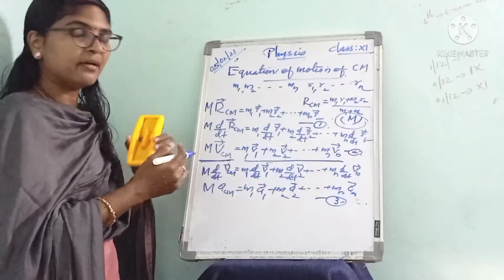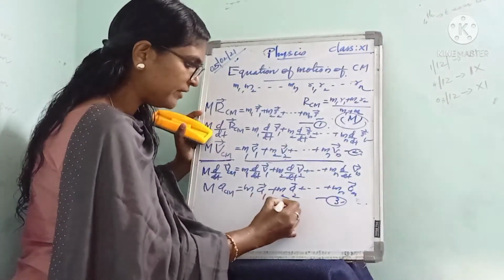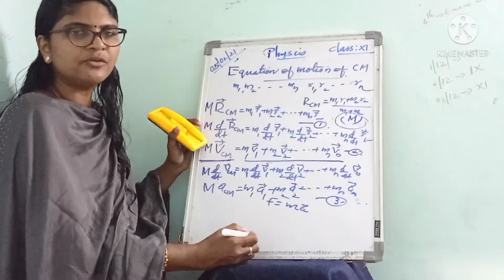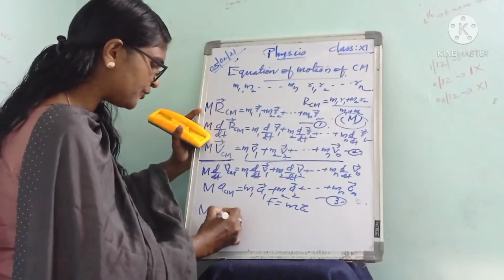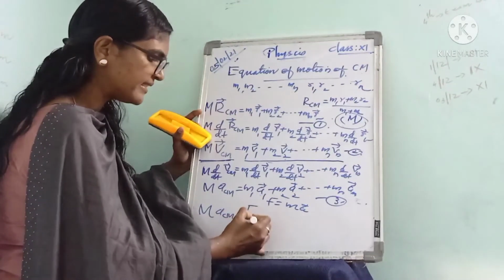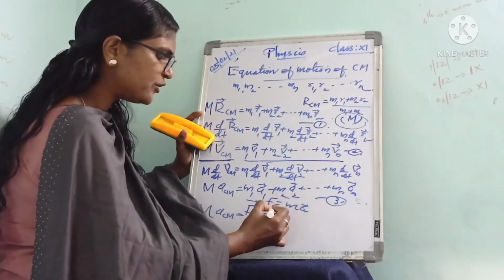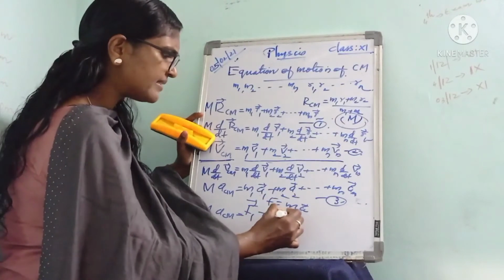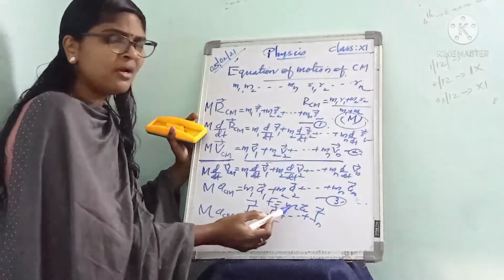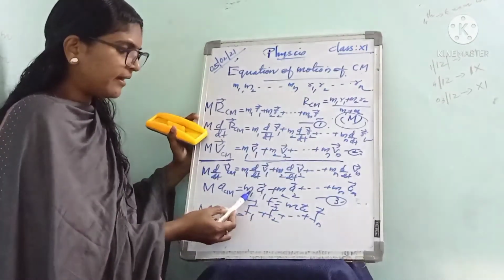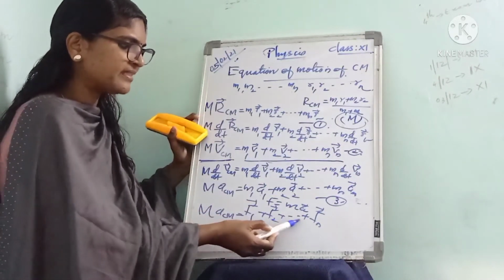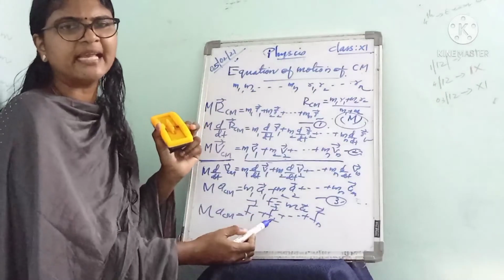But by using Newton's second law, F is equal to ma. So we can write M into a_CM is equal to, instead of m1 a1 we can write the force F1, and instead of m2 a2 we can write the force F2, plus etc. up to Fn. By Newton's second law, all of you know F equals ma, so m1 a1 can be written as F1, m2 a2 can be written as F2, plus etc. up to mn an can be written as Fn.